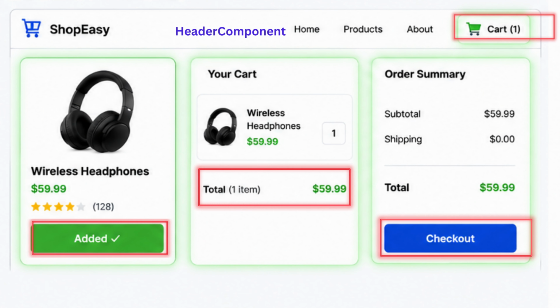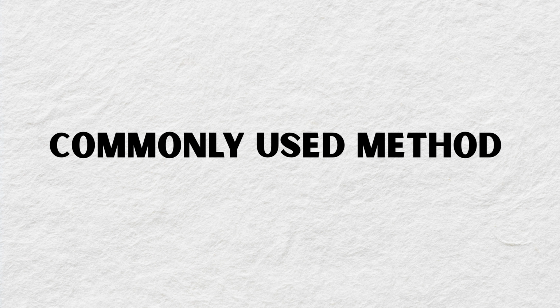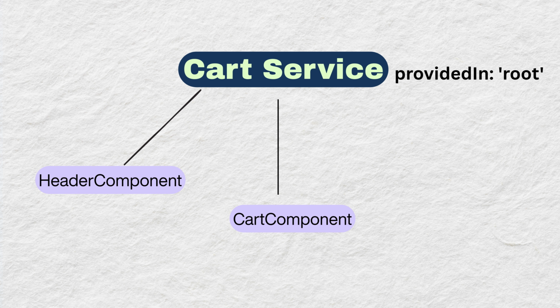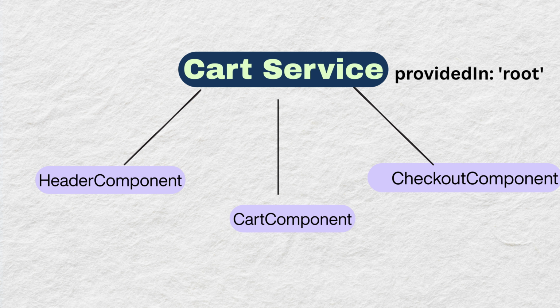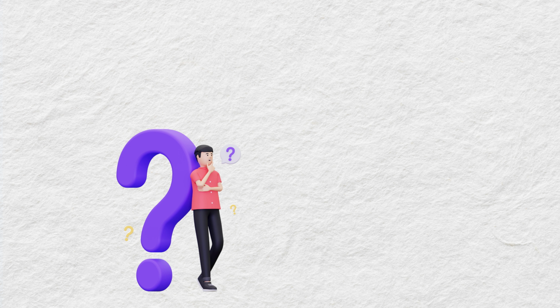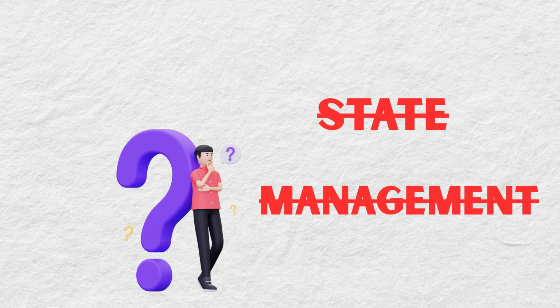Now here is the real question. How will every component know the cart has changed? Most Angular developers do this. Create a cart service, mark it provided in root, inject it whenever it's needed. Header component, cart component, checkout component. Everything works fine. Life is good. You start thinking people are just overreacting. State management isn't necessary. And honestly, for a small application, you are absolutely right.